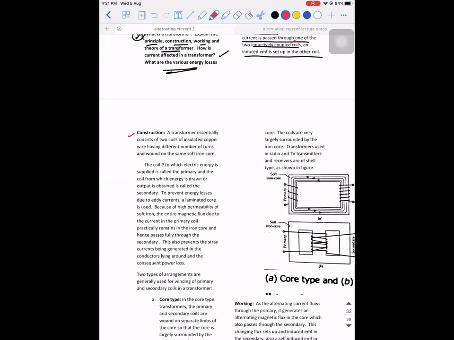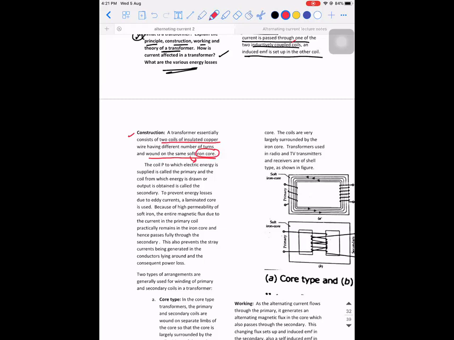So a transformer essentially consists of two coils of what? Of insulated copper wire having different number of turns. Why different number of turns? I'll tell you later. Different number of turns, and they are wound on the same soft iron core. Here the iron core is important. Why the word soft is used, I'll also explain. As of now, have in your mind that there is an iron core which is used to connect both the coils.